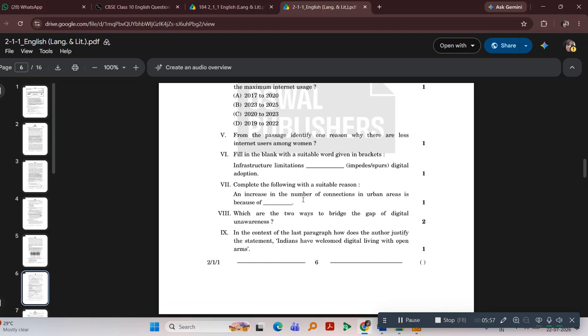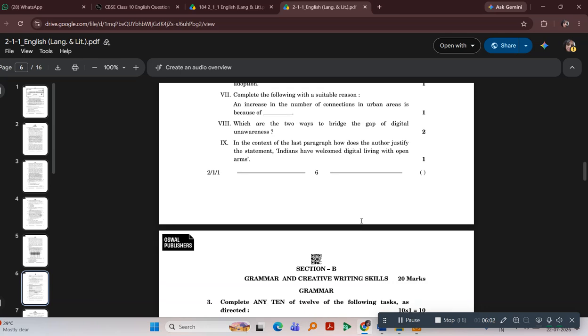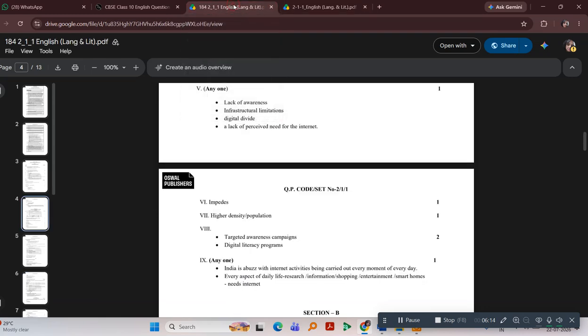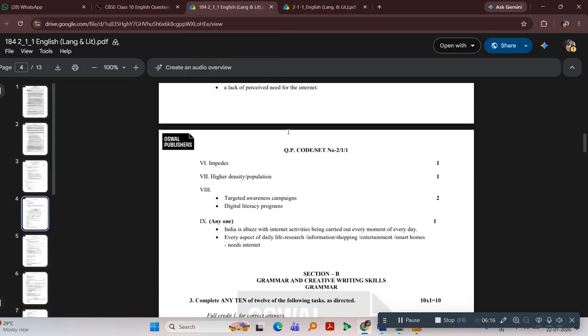Now, the next one. The last but not the least: in the context of the last para, how does the author justify the statement Indians have welcomed digital living with open arms? So how do you think Indians have accepted that? The answer is as follows.